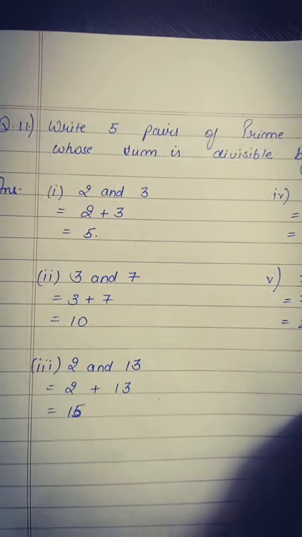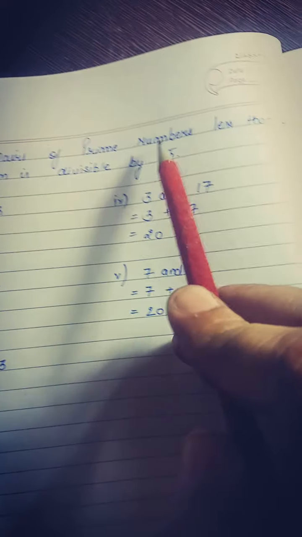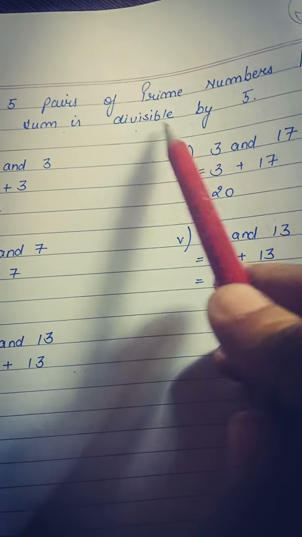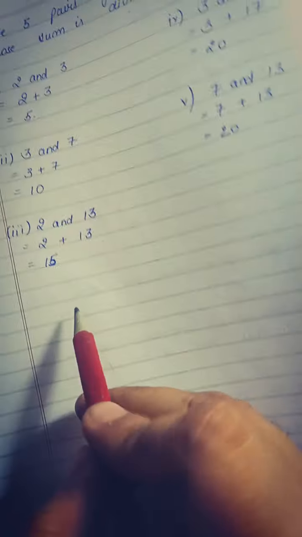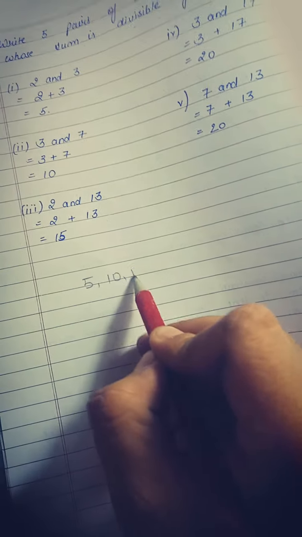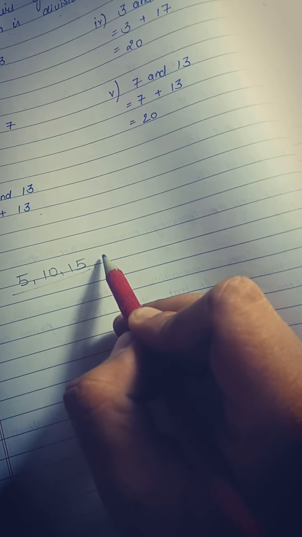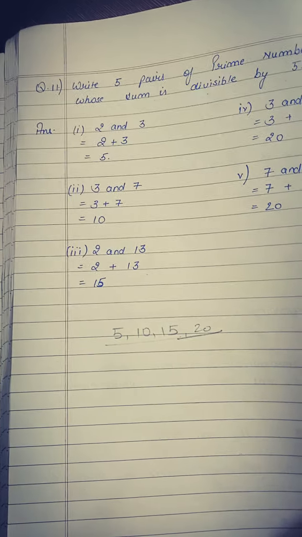Last question for today is: write 5 pairs of prime numbers less than 20 whose sum is divisible by 5. First of all, less than 20, the numbers that are divisible by 5 are 5, 10 and 15 and 20 also. Till 20 we can use. Okay?